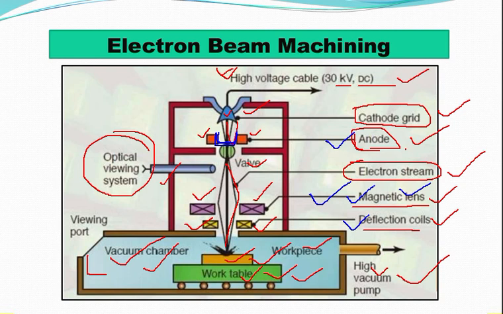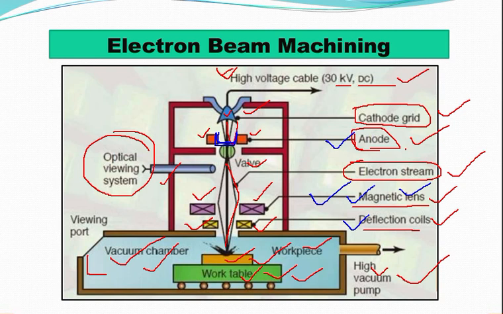Now, one of the major requirements of electron beam machining, the most important thing you have to keep in mind, is the maintenance of a desired vacuum in the electron beam gun.